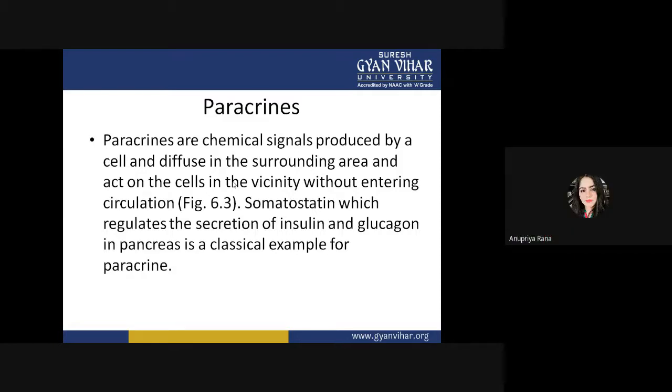It means they are secreting hormones in or around the fluid, so whatever cell is in contact with this fluid area, without the hormone entering the circulation, will get the effects. They are not affecting only themselves, they are affecting all the cells present near them.